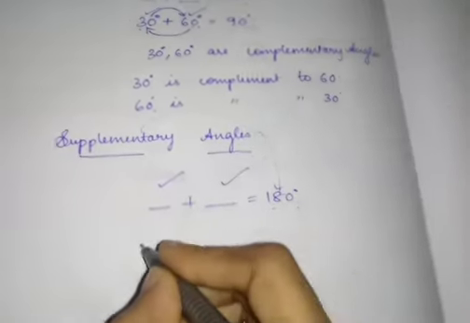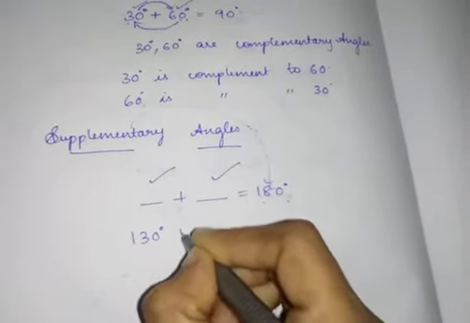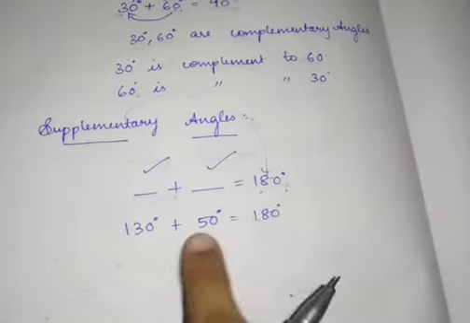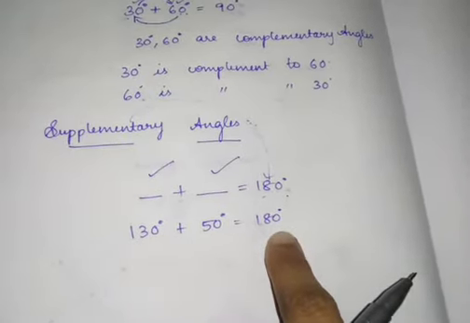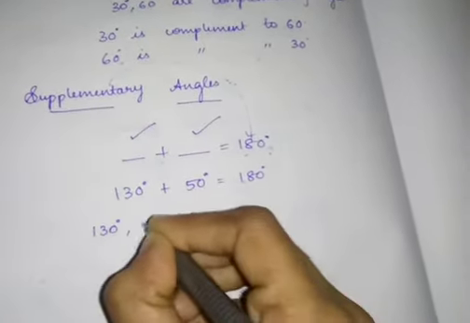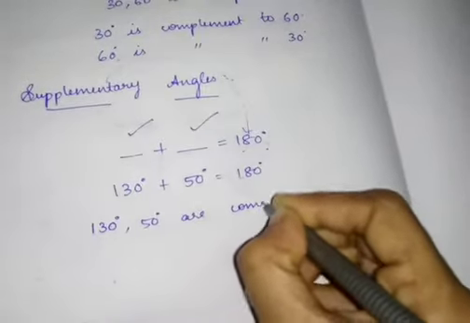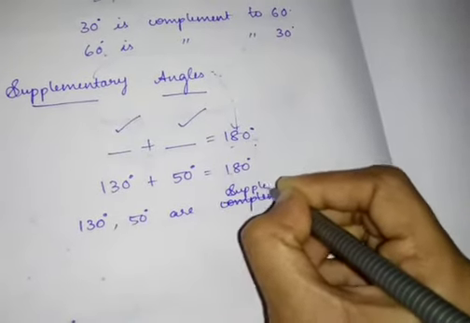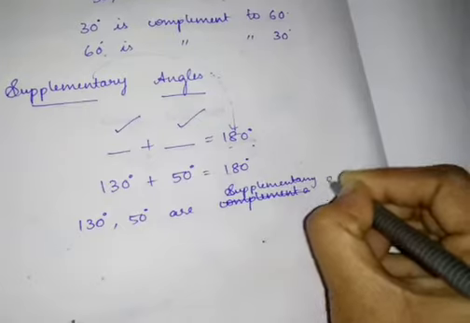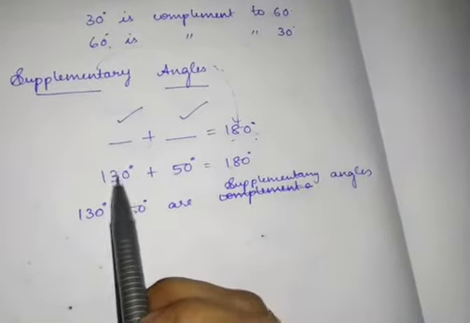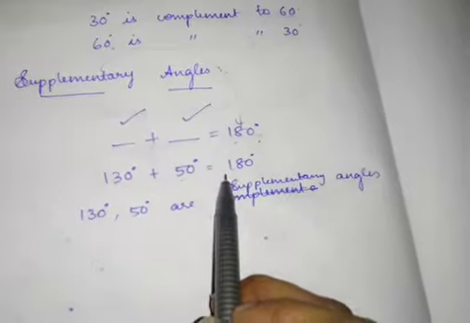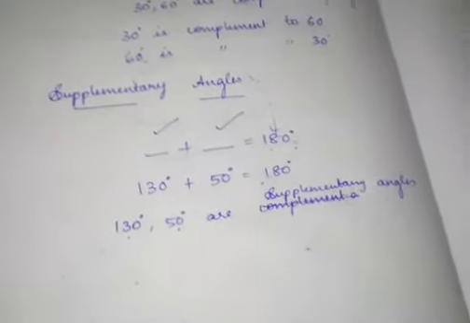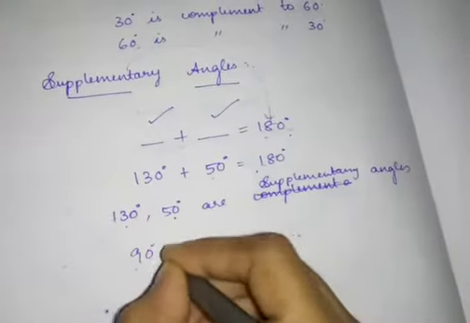Next, 130 degrees plus 50 degrees is what? 180 degrees, correct? So we can say that 130 comma 50 are supplementary angles, because when I add those two angles, I am getting 180 degrees. Next, 90 comma 90 is also supplementary. Why? Because if I add those two, I am getting 180 degrees.